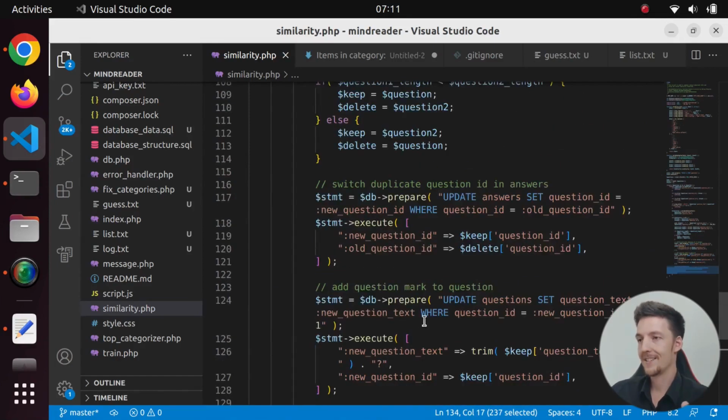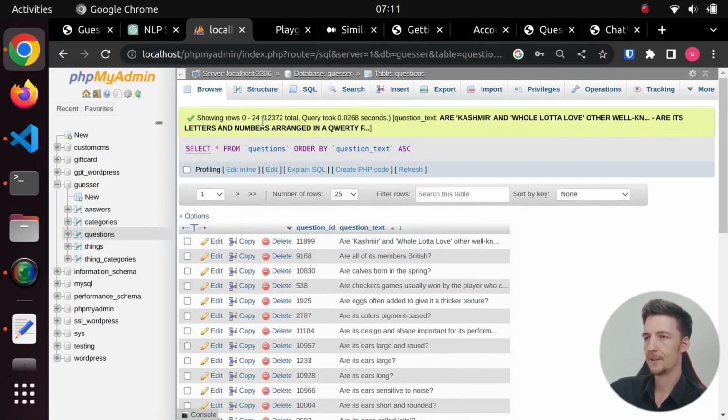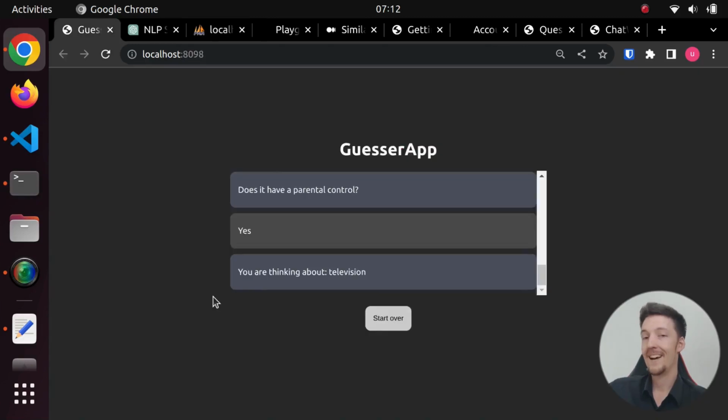So I ran this and it took maybe 20 minutes to do with, I don't know, 12,000 questions, how many I have in the database. Yeah, 12,000 questions, but it was a lot faster than if I would have used the OpenAI API for all of these questions. And that's pretty much it. That's how I created the app.